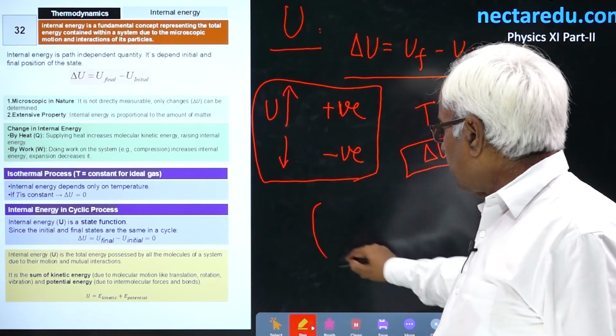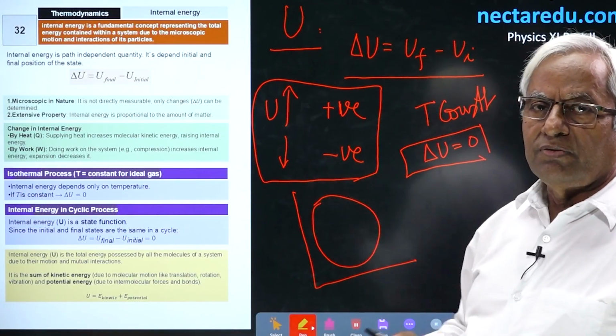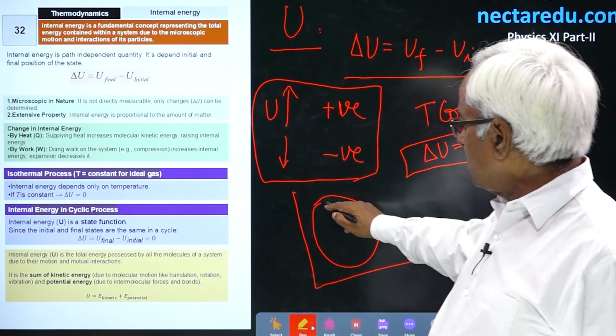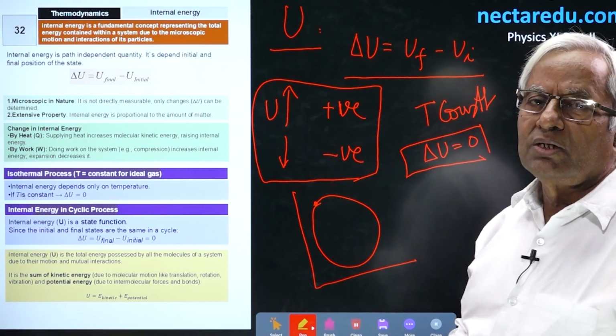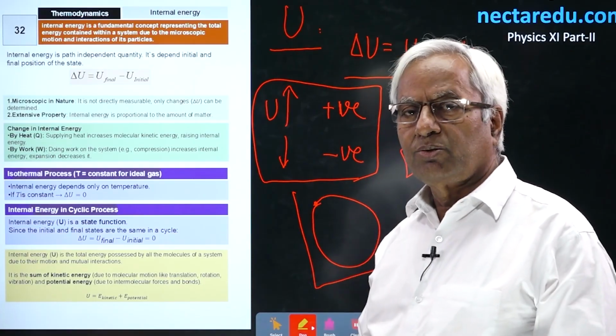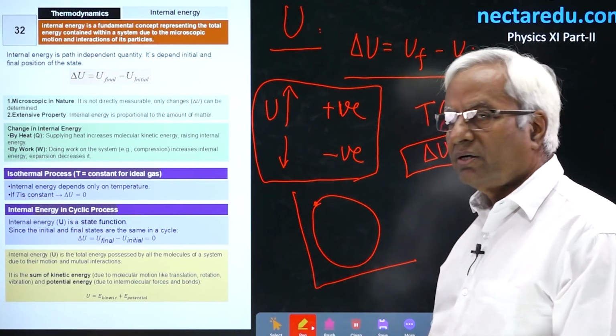Then in a cyclic process, cyclic process means the state revives, it restores itself. And when the state finally doesn't change, it means there is no change in internal energy. So remember, in cyclic process and in isothermal process, there will be no change in internal energy.